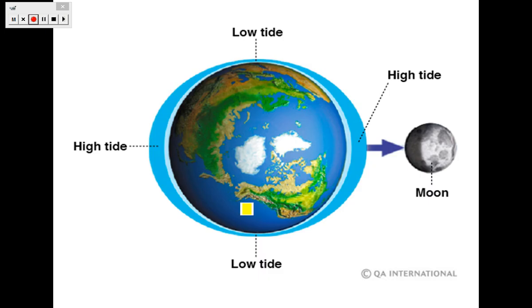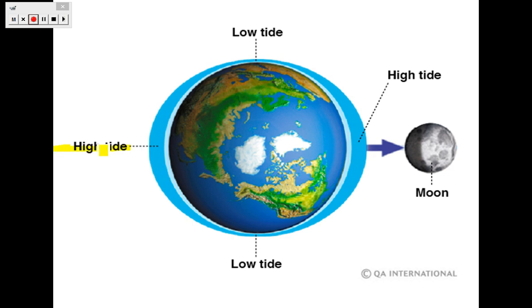Okay, let's understand more. You have Earth in front of you, and that is the moon. We said any two objects near each other will experience a gravitational pull or the force of attraction because of gravity. So as you can see in front of you, the part of Earth that is facing the moon, there is a bulge of water, so the water is rising.